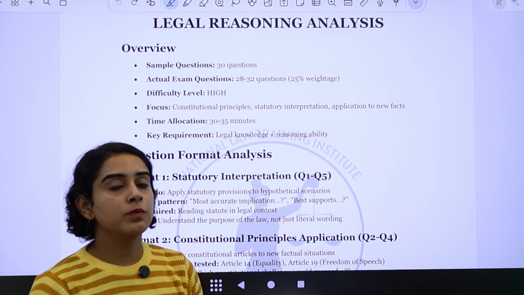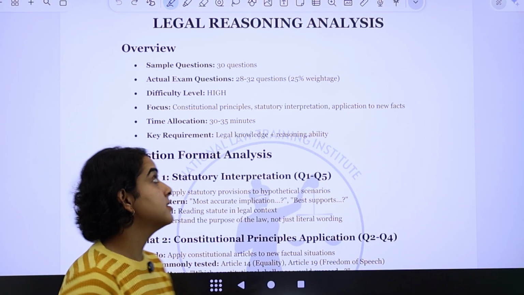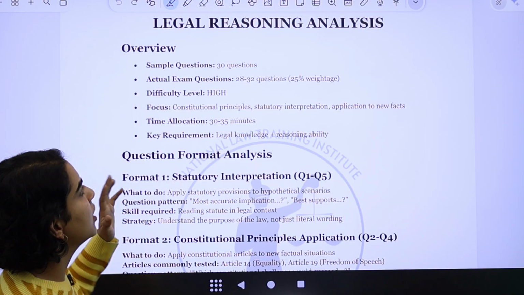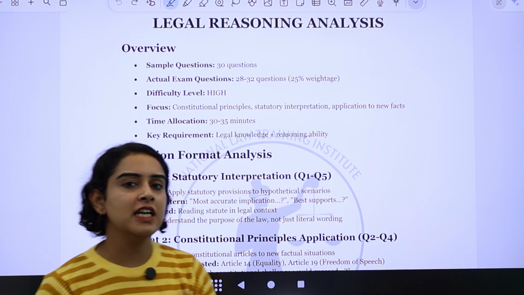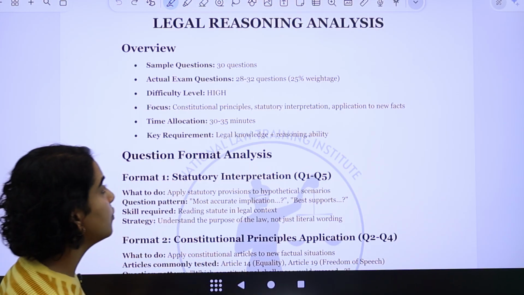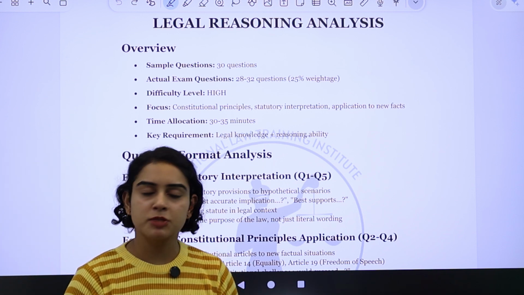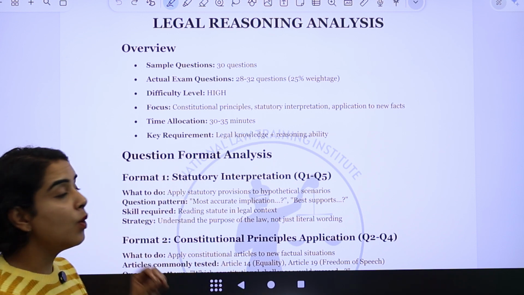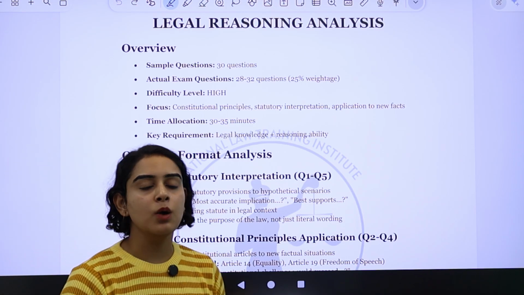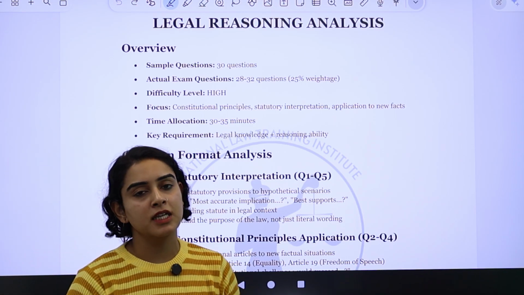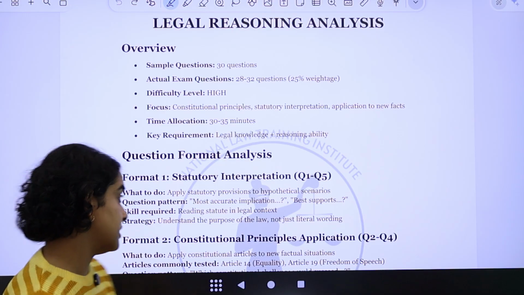So what can we take away from the analysis? The legal reasoning section had around 30 questions. The difficulty level was moderate to high. A lot of questions were based on legal principles or Supreme Court judgments, right? How well you can understand the principle, and how well you can understand the reasoning given by the court, was something that was tested.